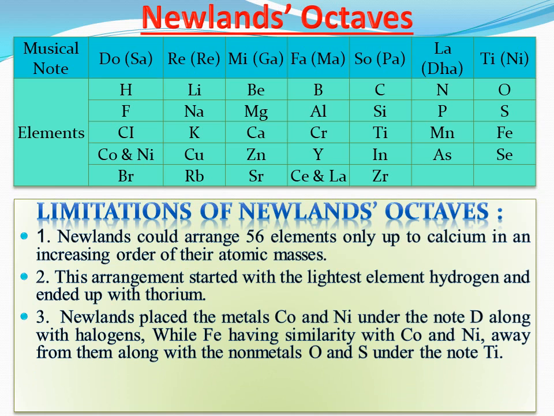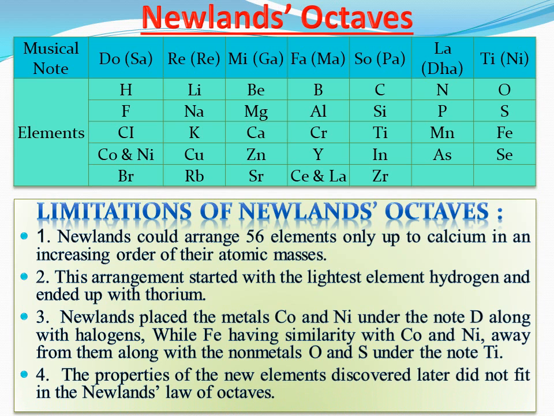Newland placed the metals cobalt and nickel under the note Do along with the halogens, while Fe, having similarity with cobalt and nickel, was placed away from them, along with the non-metals oxygen and sulfur under the note Ti. The properties of the new elements discovered later did not fit in Newland's law of octaves.